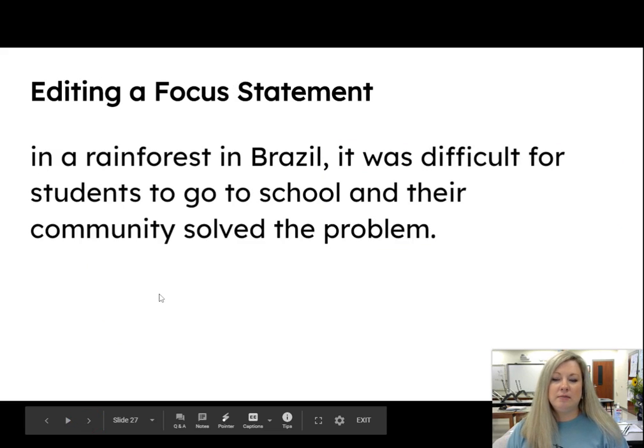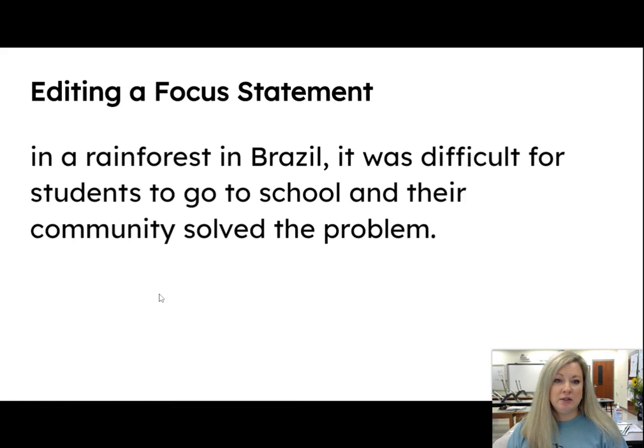Let's look at this one. In a rainforest in Brazil, it was difficult for students to go to school and their community solved the problem. Do you see anything wrong with this sentence?